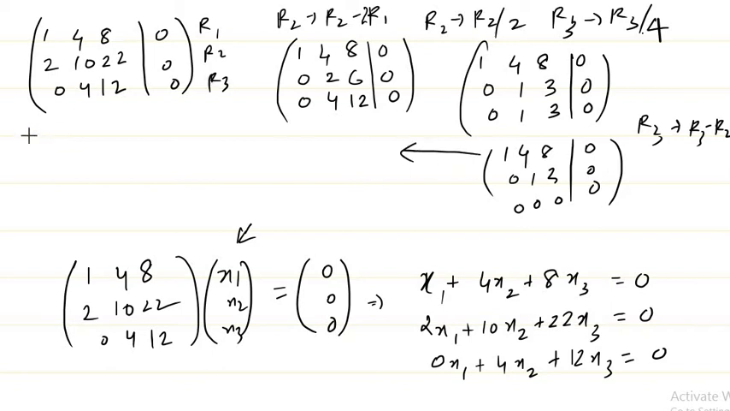what I'll get is x1 plus 4x2 plus 8x3 is 0, then 0x1 plus x2 plus 3x3 is 0, and the third equation is 0 times x1 plus 0 times x2 plus 0 times x3 is equal to 0. So from this we get x2 to be minus 3x3, right? That means if you know x2, we can substitute x2 to be minus 3x3, so that you can find out the other values. So here you can see we know how to solve a system of equations,